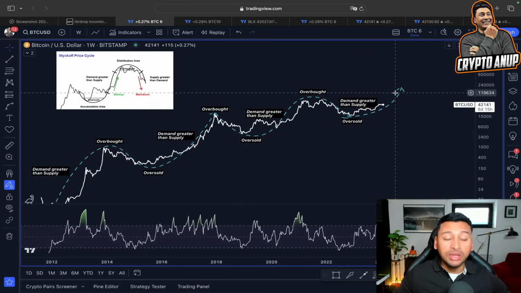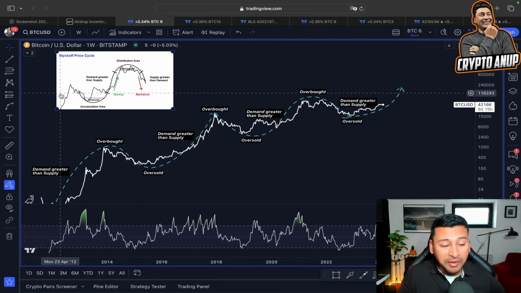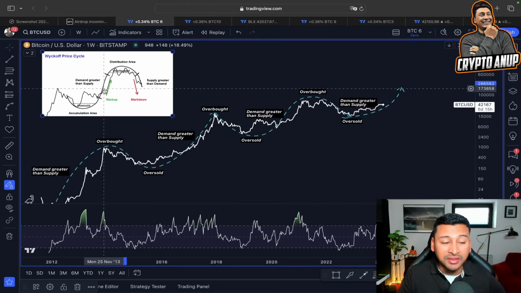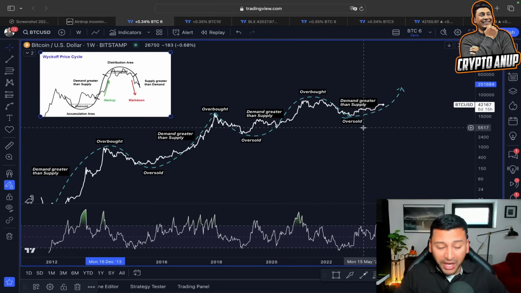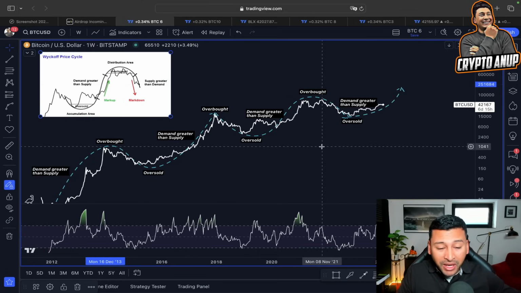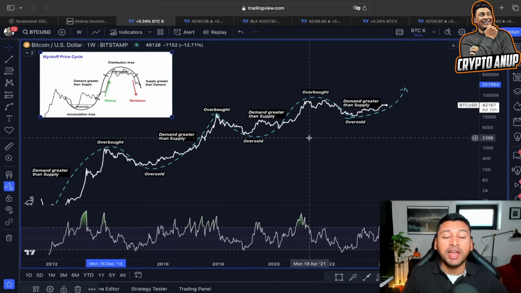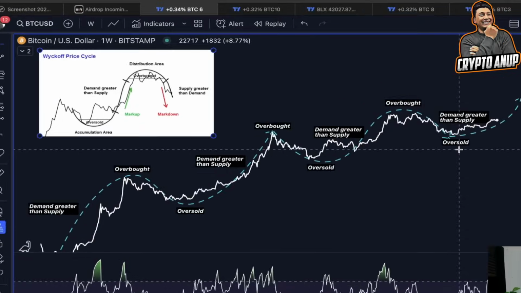Now, if you look at this price action of Bitcoin in a weekly time frame, nothing much has changed. In a bigger frame, the price of Bitcoin still looks very bullish, and I have been saying this since ages. Even in the medium short term, even if the price shows another crazy move and gets attracted below 40,000, please do not panic, because the bigger picture still shows us the price has just started this markup phase.